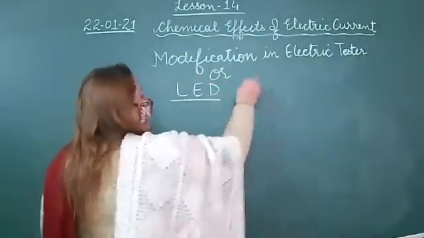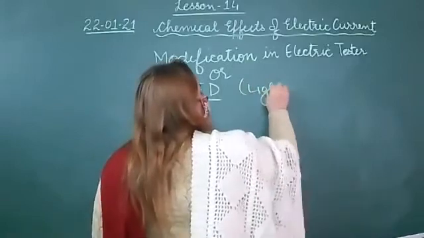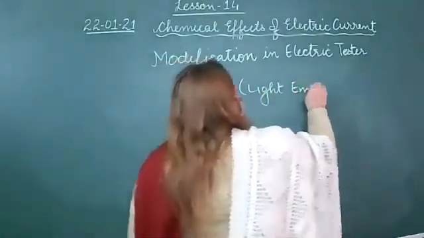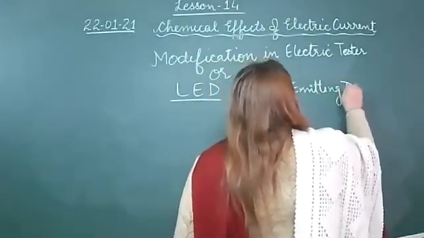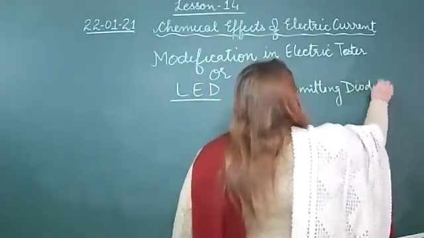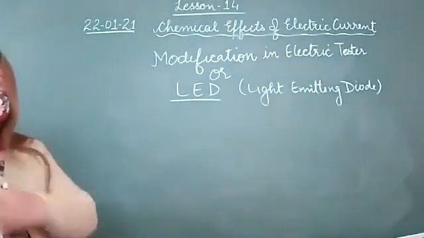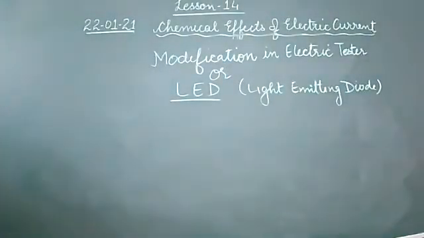What is LED? Light emitting diode. Right?